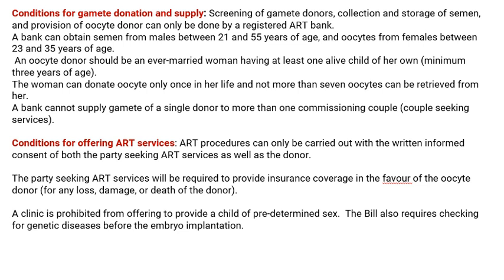The female should be a married woman and should have at least one child of her own who is at least 3 years of age. The woman should donate only once in her life, and not more than 7 oocytes should be extracted from her.